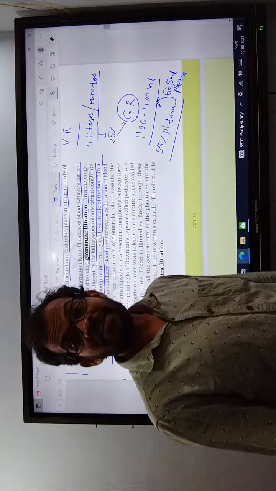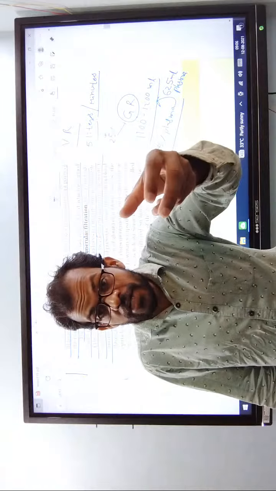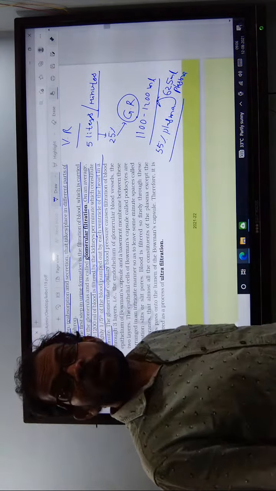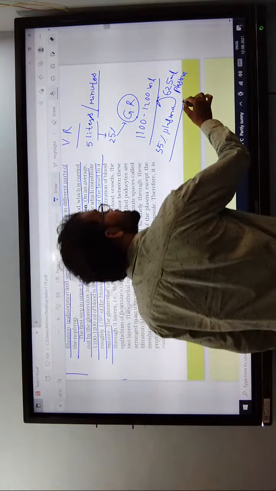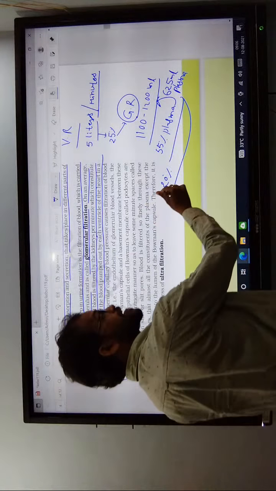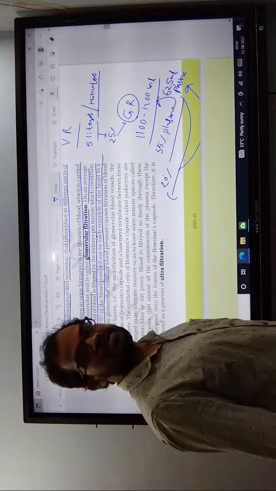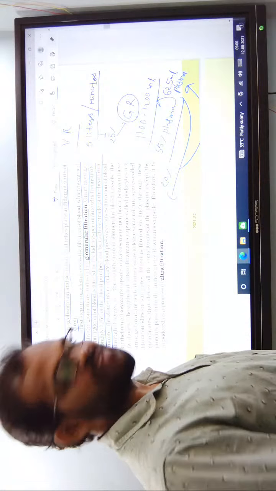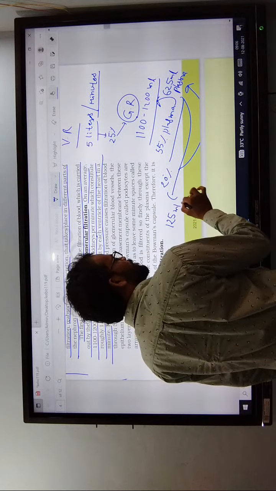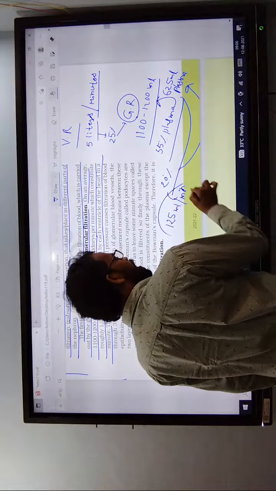Out of 625 ml, how much is filtered from the glomerulus into the lumen of the Bowman's capsule? 20% is filtered. 20% of 625 is known as 125 ml per minute.